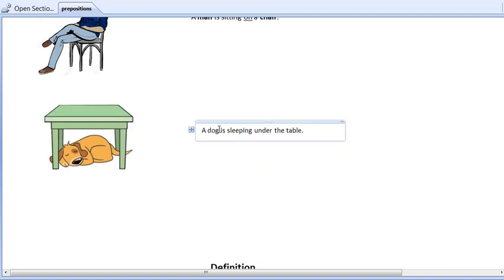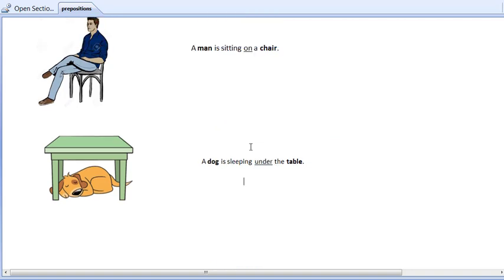The word dog is the noun and so is table. So again, which word here shows relation in between the dog and the table? Yes, the answer is under. So in both the sentences, the word on and under shows relation in between man, chair and dog and table.